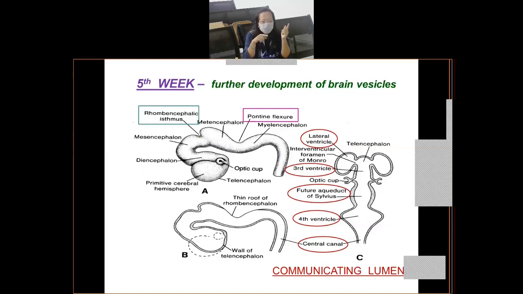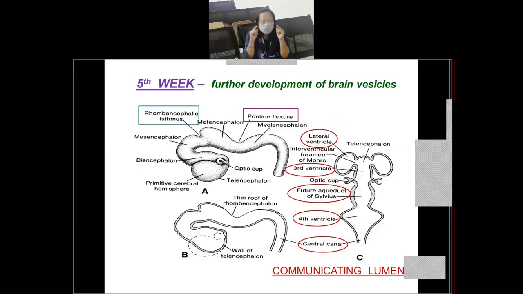Metencephalon will give rise to pons and cerebellum. Clear? So pons and cerebellum will develop from metencephalon, and from myelencephalon your medulla oblongata will develop. Now you know the reason why rhombencephalon is called hindbrain.